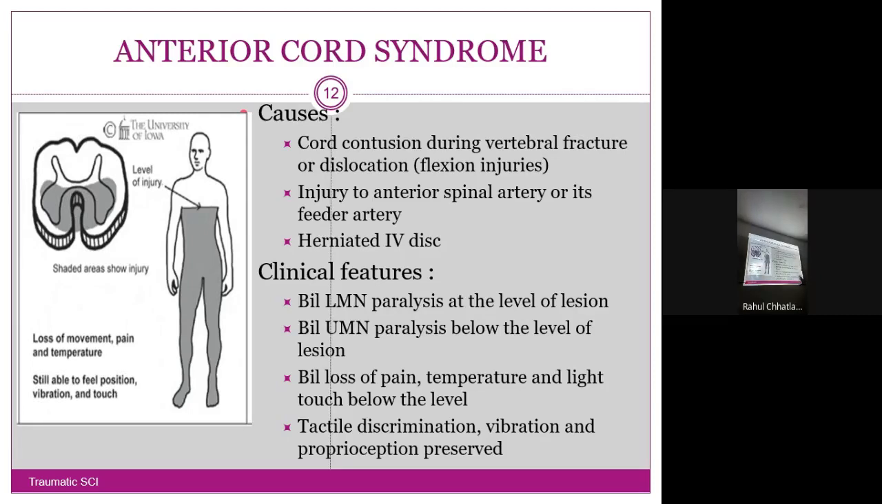Also, we are going to see in this lecture itself the mechanism of injury: by which mechanism the spinal cord is directly injured, how the vertebra will fracture, and which direction the head will move into.